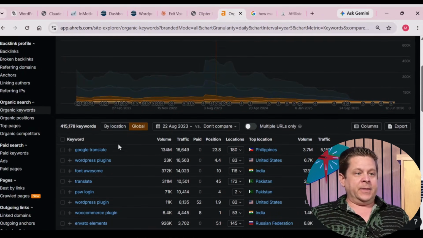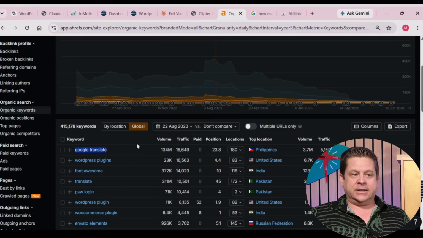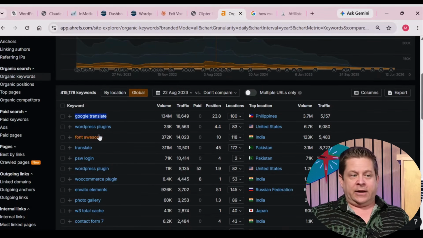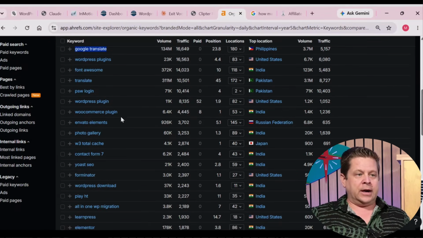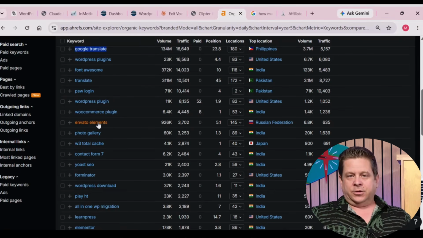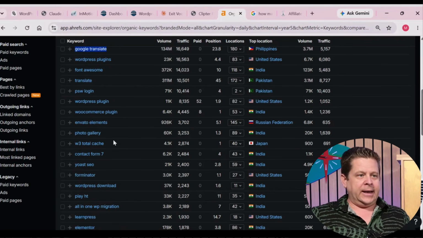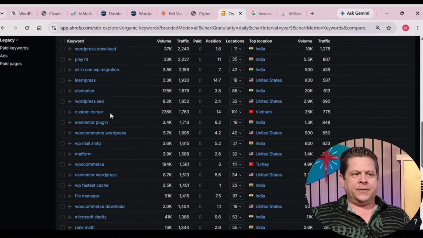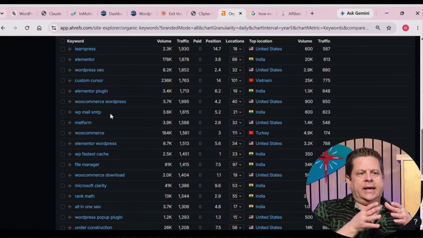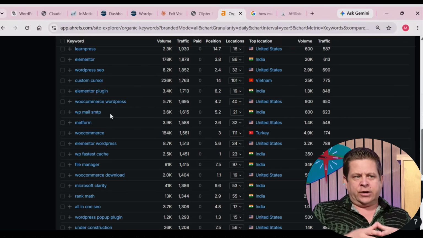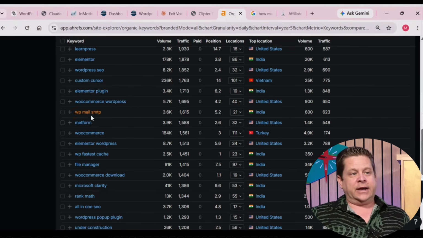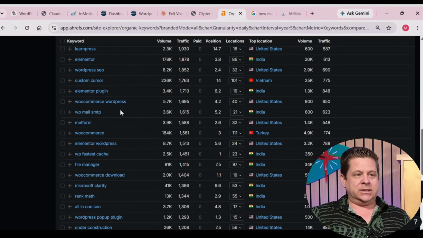We could see here a lot of people are looking for Google Translate plugins, very popular, some kind of font plugin, WordPress, WooCommerce, Envato, which is also owned by the one I mentioned earlier, Code Canyon, and on we go. So there's a lot of things people want. What I like to do is find something that's very straightforward and very simple. In fact, right here I can see WP Mail SMTP.